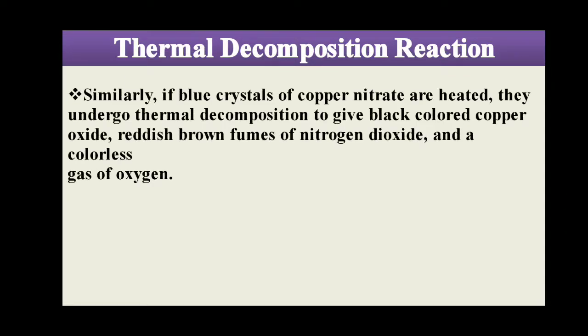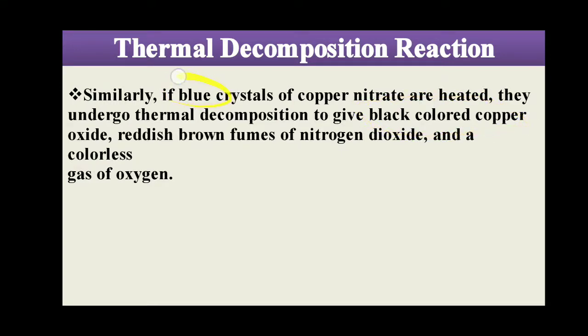I have taken one more example, similar to the previous. This is the third example: first the general one, second mercuric oxide, and now the third example related to thermal decomposition reaction. If blue crystals of copper nitrate are heated, again thermal, they undergo thermal decomposition to give black colored copper oxide.